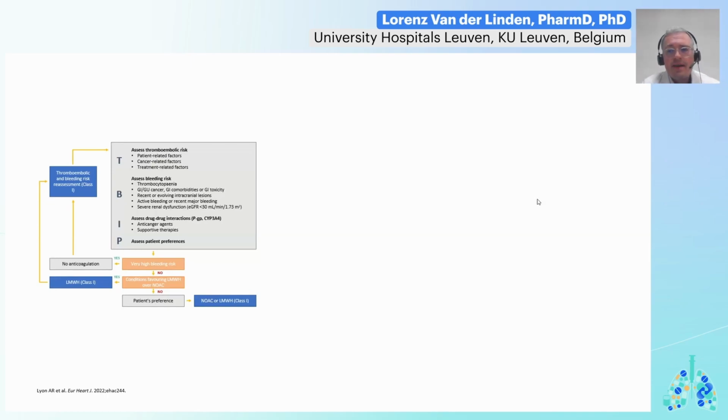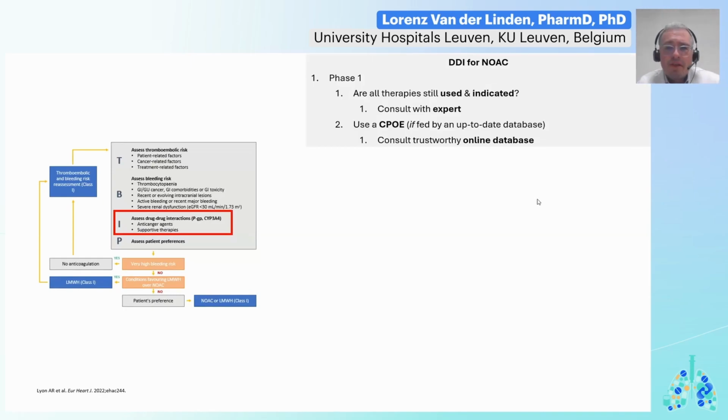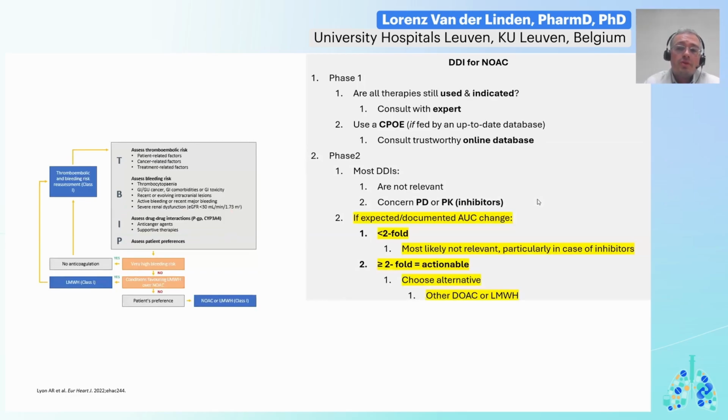On the right, I've added some very basic steps to help professionals. And step 1 is think and assess, consult with an expert. Please use good prescribing software and consult valid databases. Step 2, well, we should be reassured that there are many drug-drug interactions and most are not that relevant.